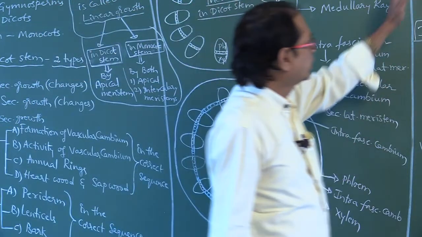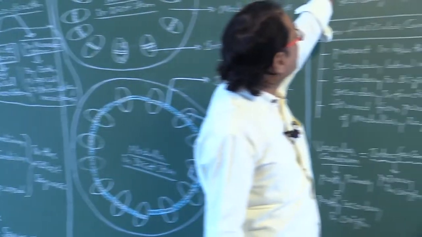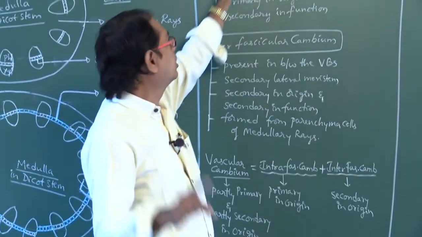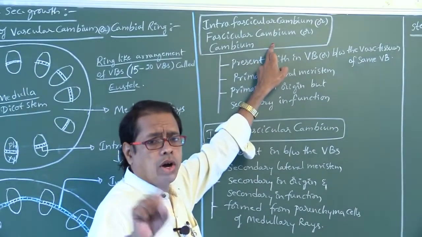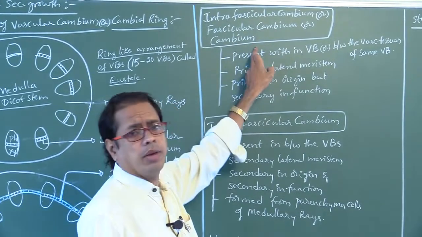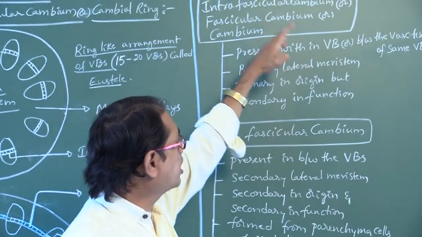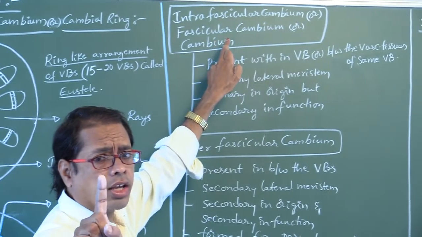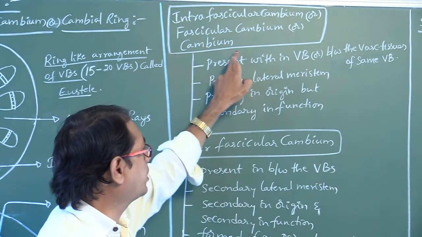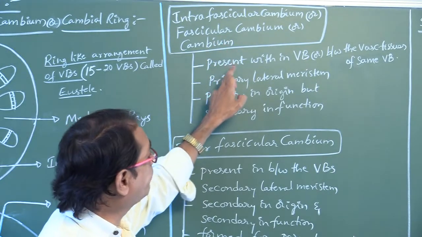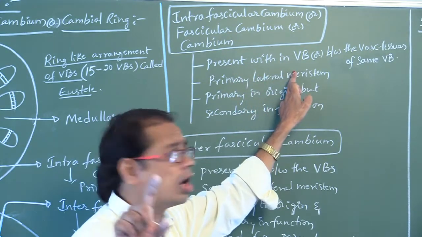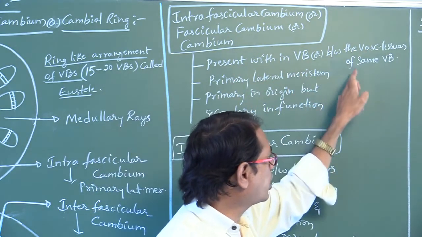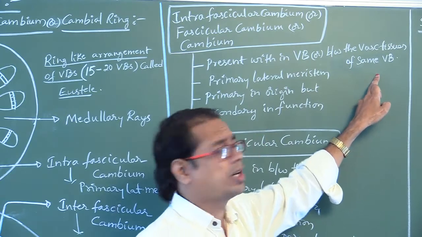Now see, intravascular cambium is also called fascicular cambium, also called simply cambium. Where do you find it? It is present within the vascular bundle, or between the vascular tissues of the same vascular bundle.